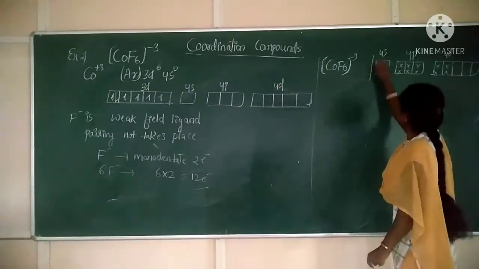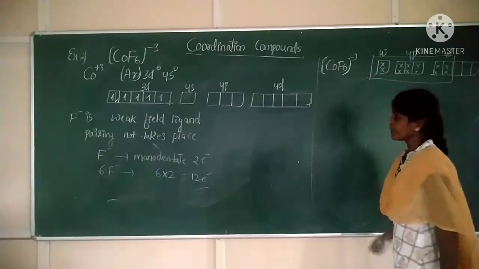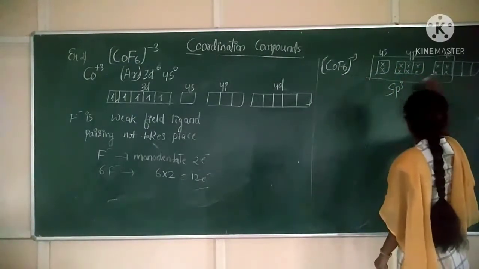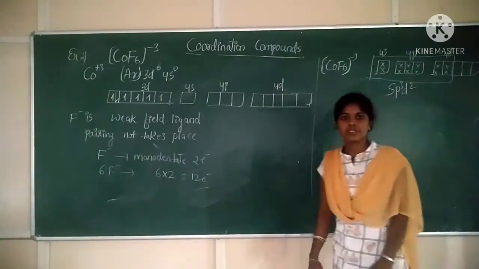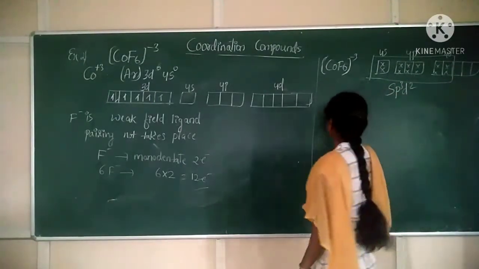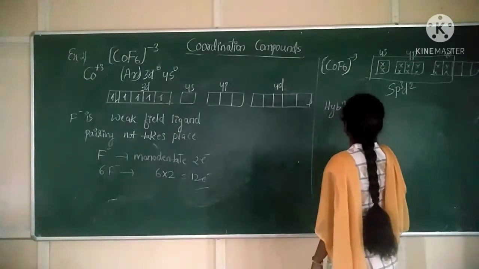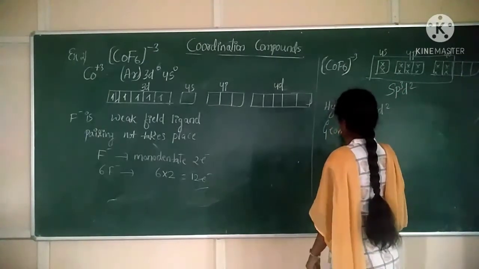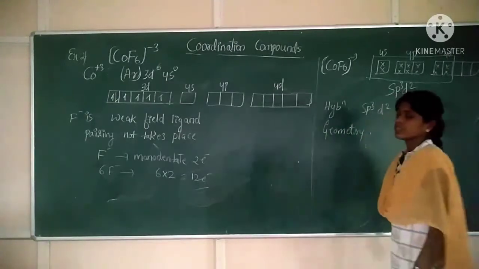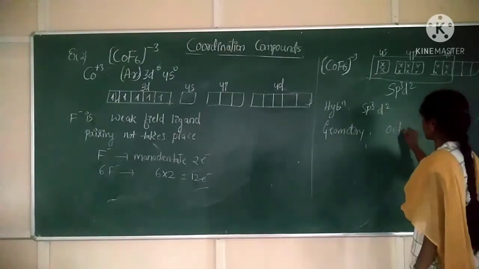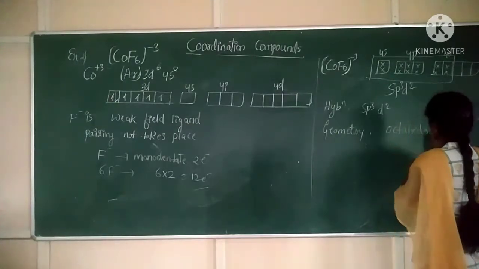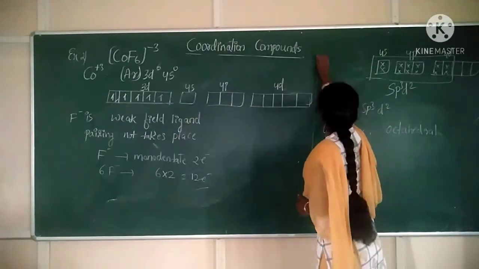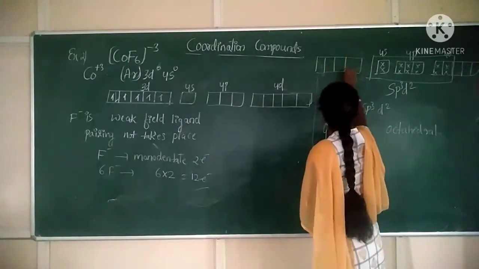Okay. So what will be the hybridization now? The hybridization will be s1 p3 d2. sp3d2 hybridization we are observing. So when hybridization is sp3d2, what will be the geometry? Geometry will be octahedral. Correct? Better write that one also. Write this one also.